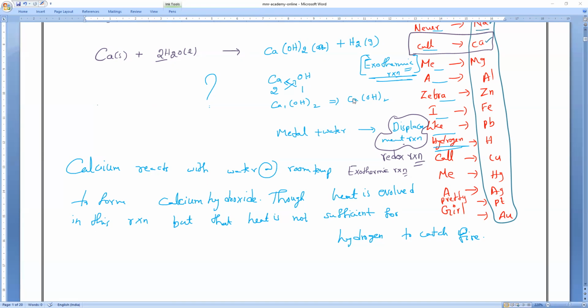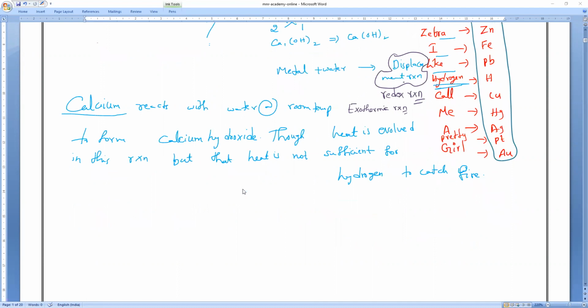For example, they want to ask you about calcium. There is a CBQ. Suppose they want to know the reaction of calcium with water, what are the expected products. They will ask you the CBQ. I think everybody can note it. The CBQ question will be asked like this. For example, a metal whose valency is 2. Anybody can tell me what is a metal whose valency is 2?